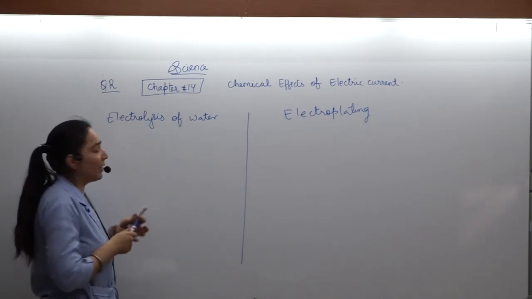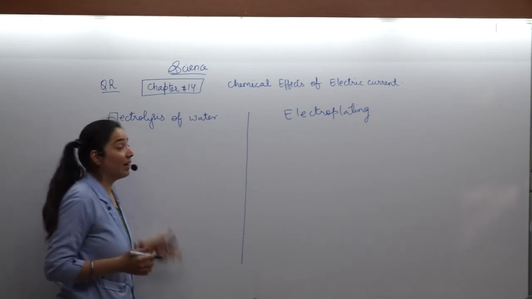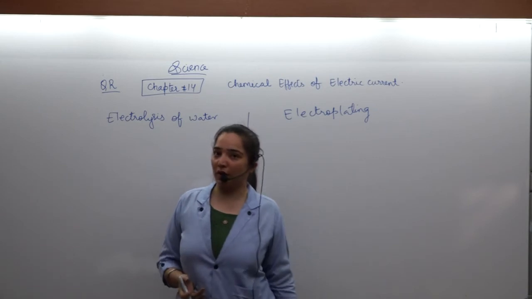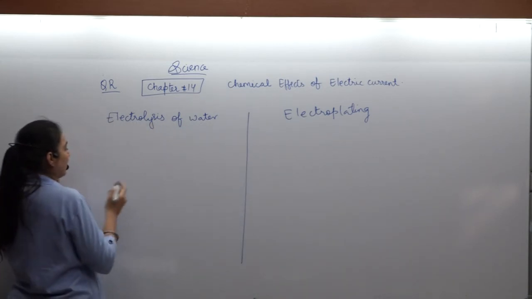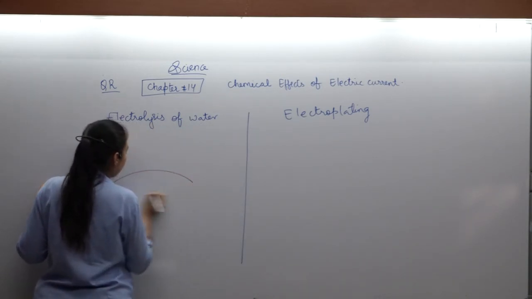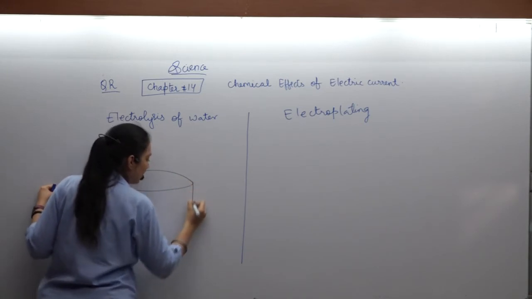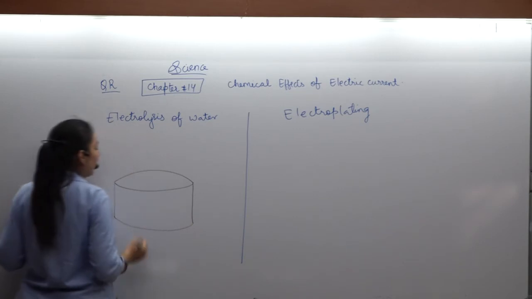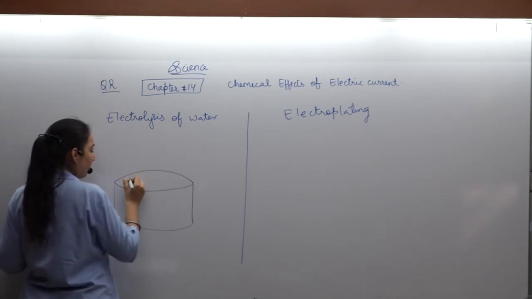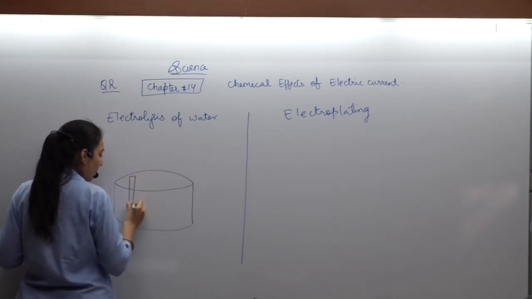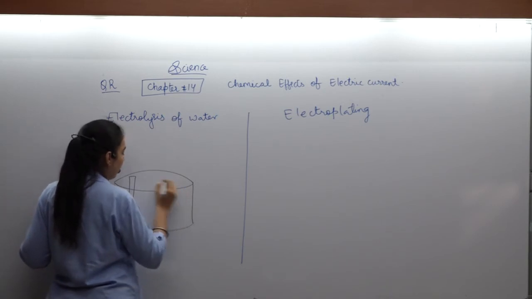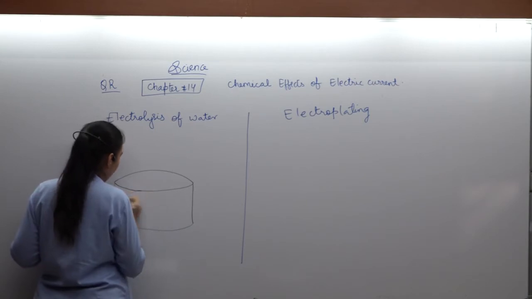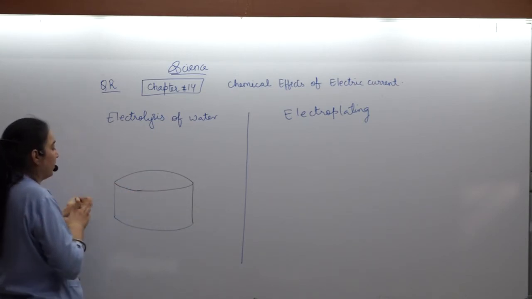If we talk about the electrolysis of water, then how is it done? Try to recall, we have also done the practicals of it, that is the electrolysis of water. How did we do the practicals? We had taken an electrolytic chamber. In that electrolytic chamber, before arranging the two electrodes, we had filled it with water.